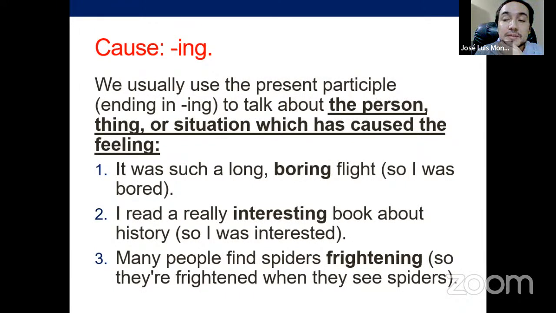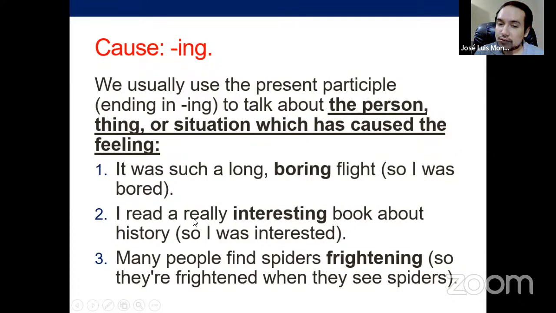-ing is the production of something, or when you cause something. We usually use the present participle, -ing, to talk about the person, thing, or situation which has caused the feeling. It was such a long, boring flight. So what is boring? The flight, because it produced that in you. So I was bored. If something is boring, you get bored.